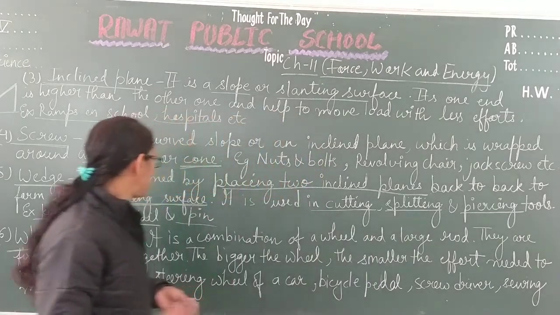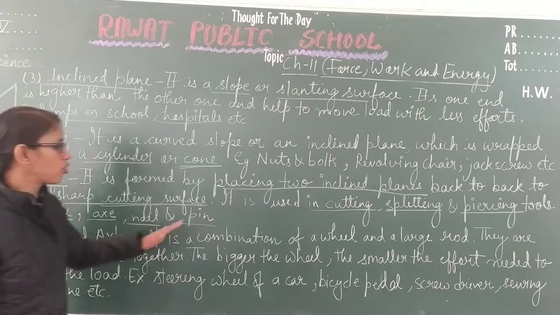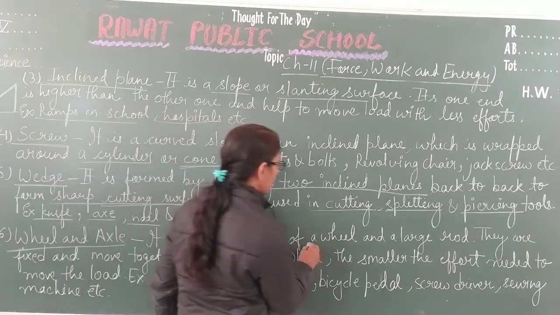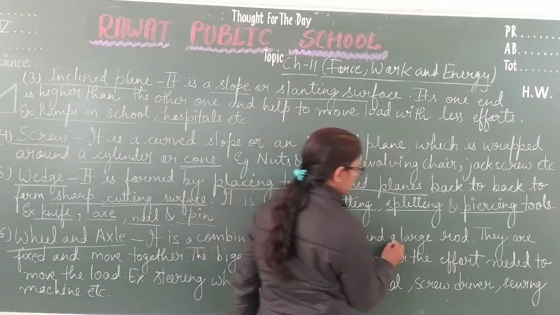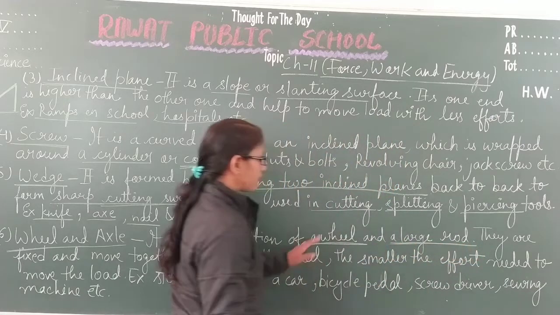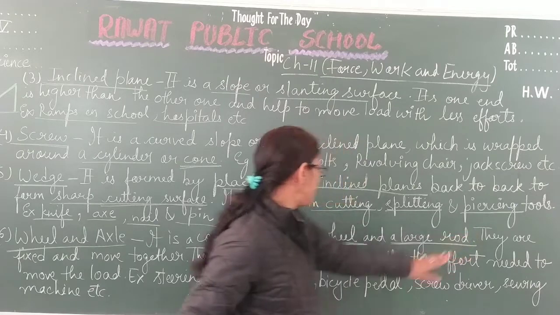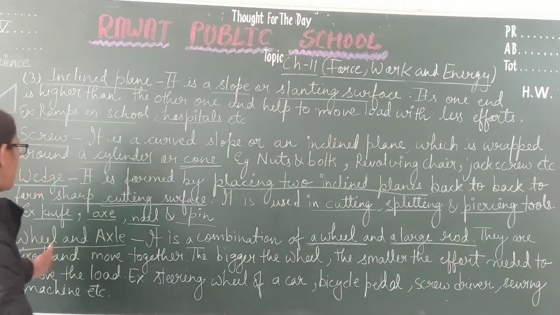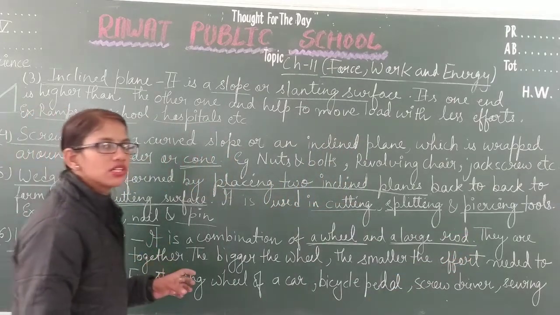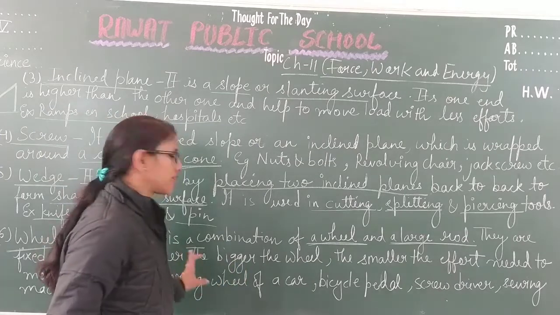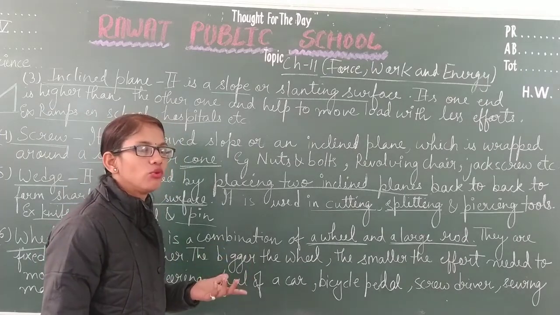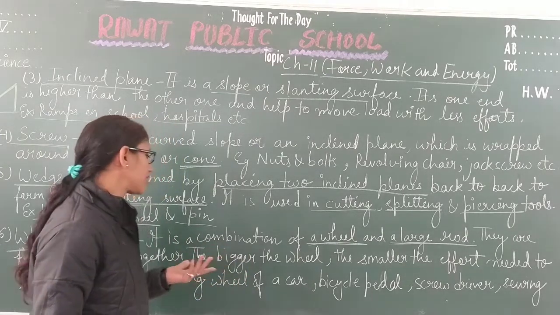So let's discuss the wheel and axle. It is a combination of two things, the wheel and a large rod. The large rod is known as the axle, and they are fixed to each other and moved together. If the wheel is moved, the axle will move, and if we move the axle, the wheel automatically moves.